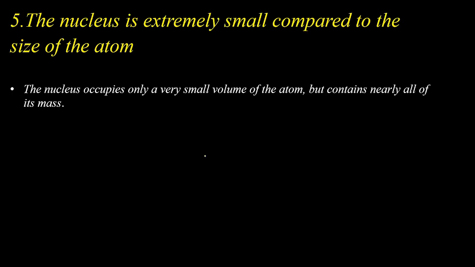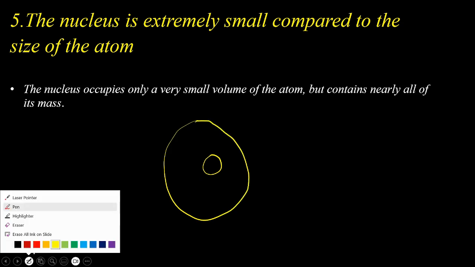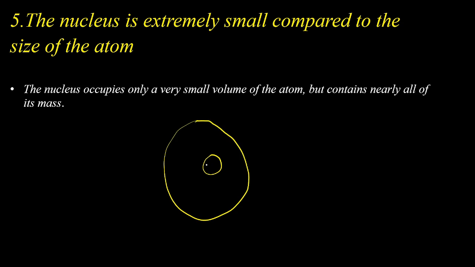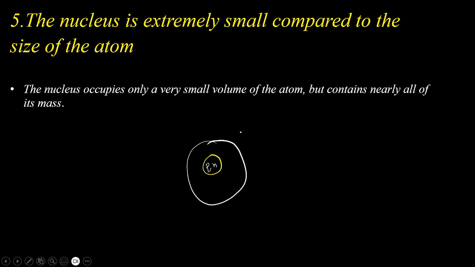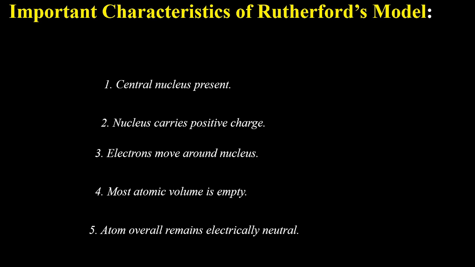So the nucleus is extremely small as compared to the size of the atom. The nucleus is a small part inside the atom. So it has a very small size as compared to the atom. And electrons are rotating around the nucleus, being in the electronic region. Now, so far I have discussed everything about Rutherford's atomic model. Now, some important characteristics of Rutherford's atomic model.